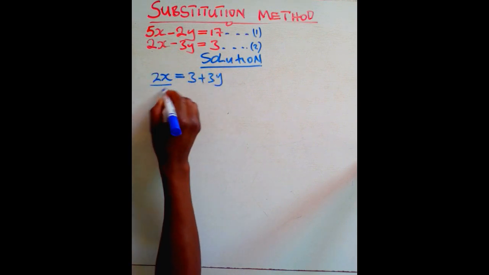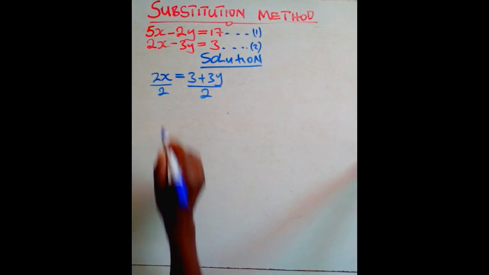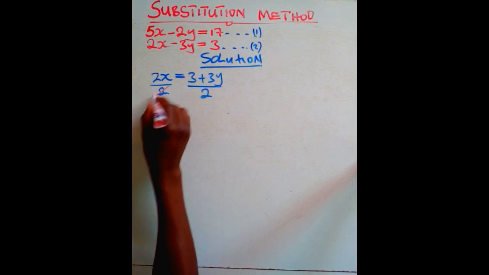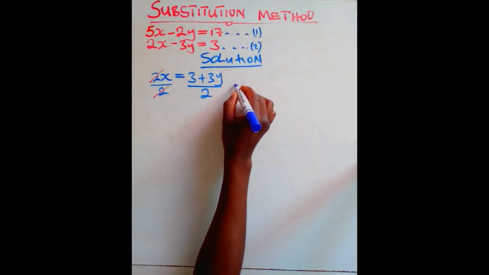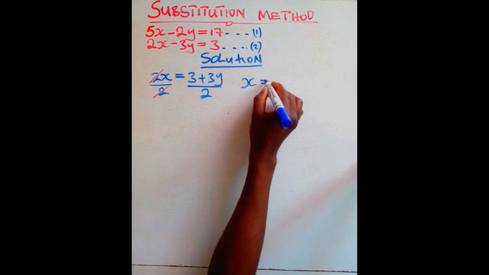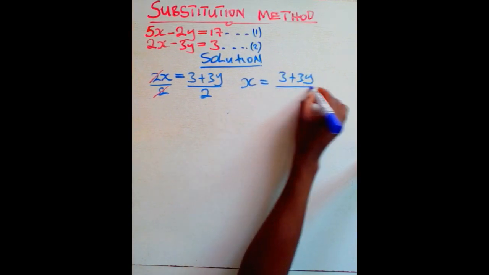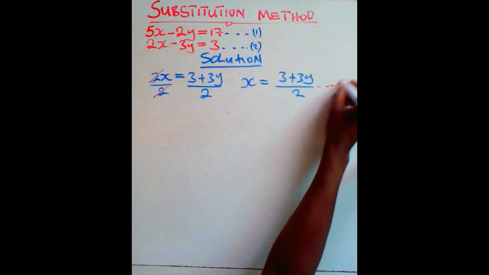You divide this side by 2, and that side by 2. When you do that, these 2 and that 2 are going to cancel, so you just remain with the x on this side. So from this point, we have x is equal to (3 plus 3y) over 2. Let this be our equation number 3.